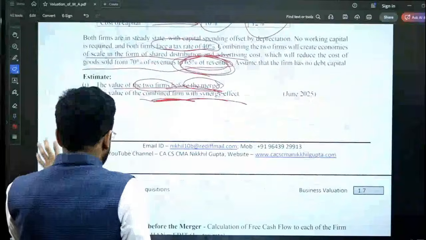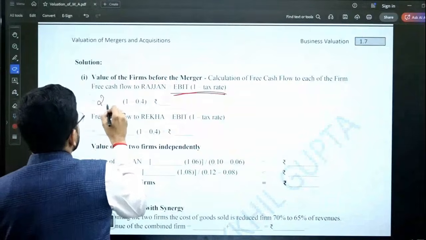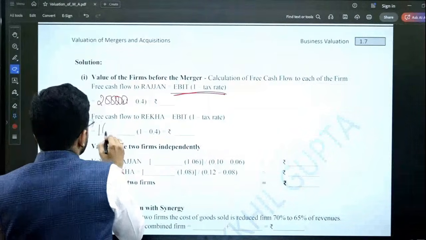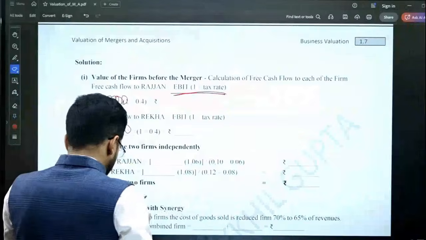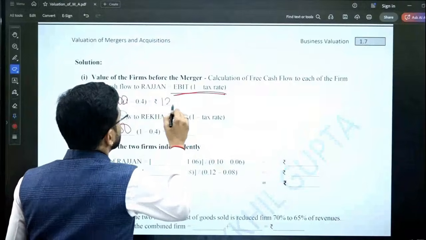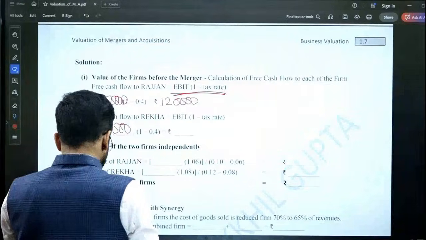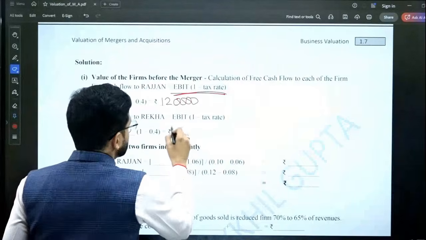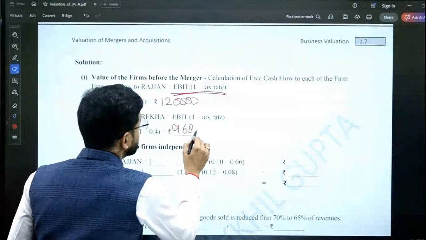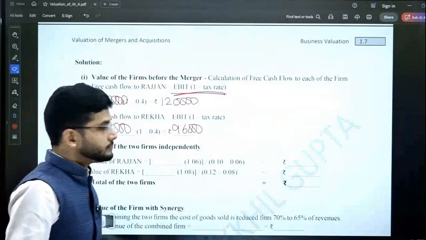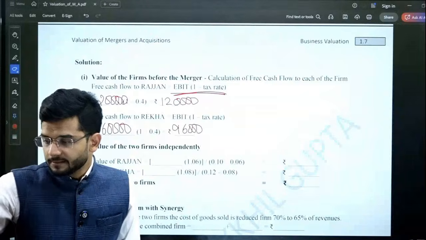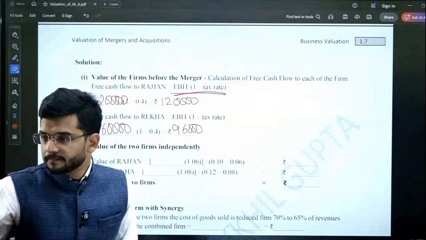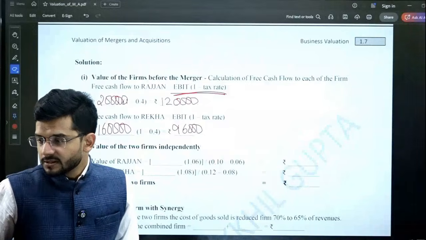For the EBIT of 2 lakh and 1,60,000, this gives 1,20,000 and 96,000. So this is the free cash flow.